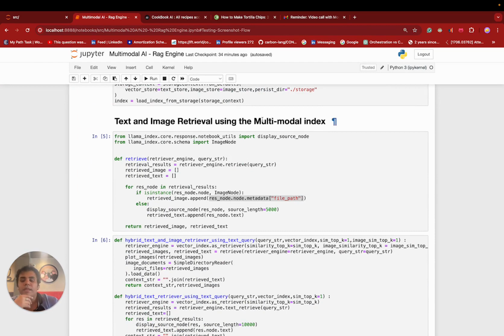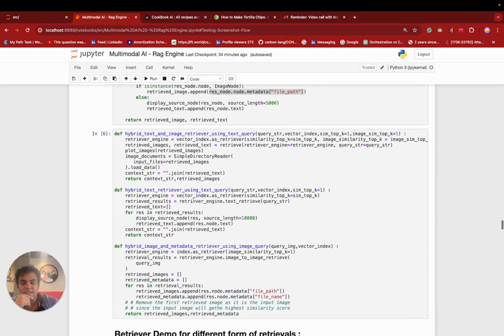So in the retrieval part, there are three separate kinds of retrievers which I've defined. One is a text and image retriever using text query. Another one is a text retriever using text query. Another one is a hybrid image and metadata retriever using image query. The names are what they actually do.